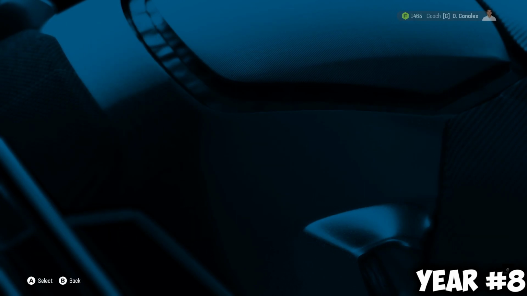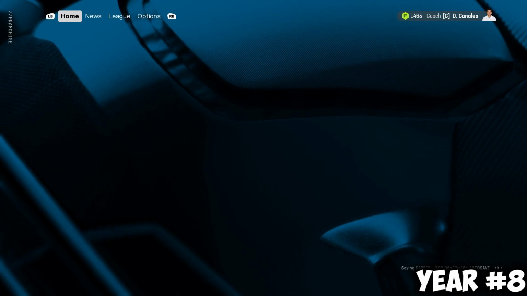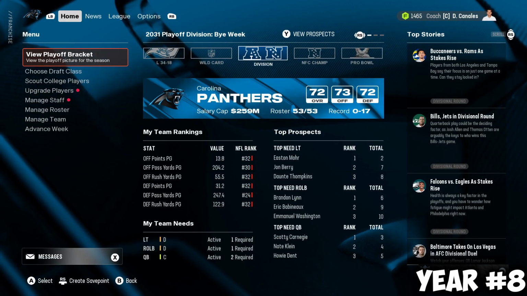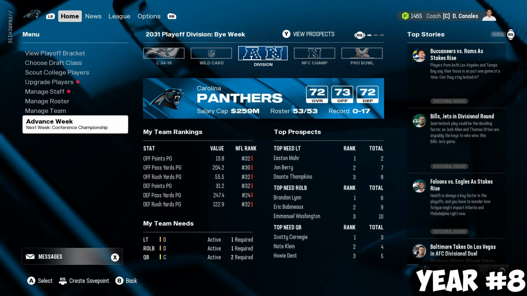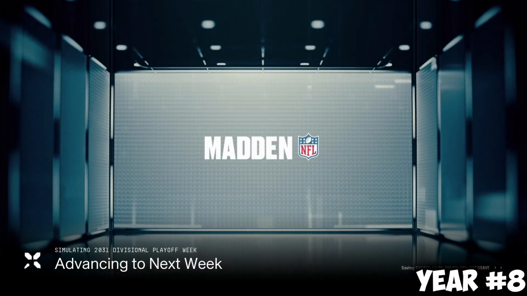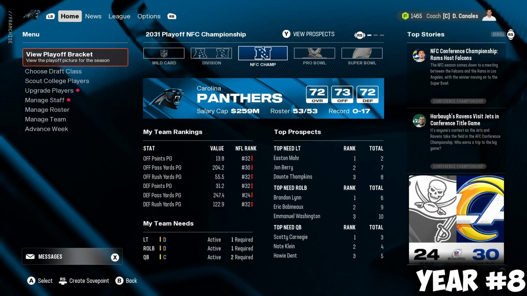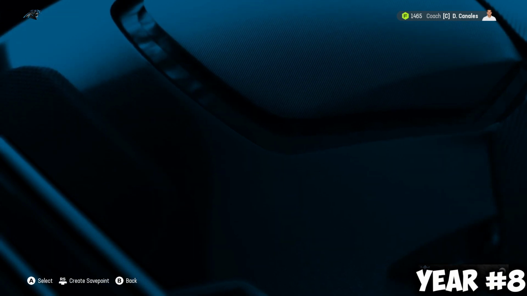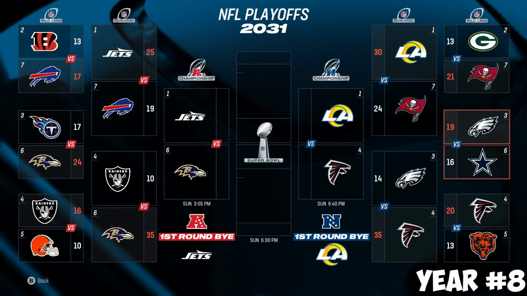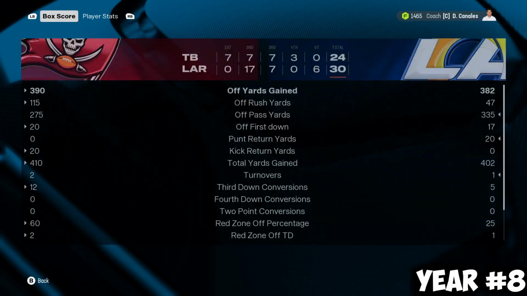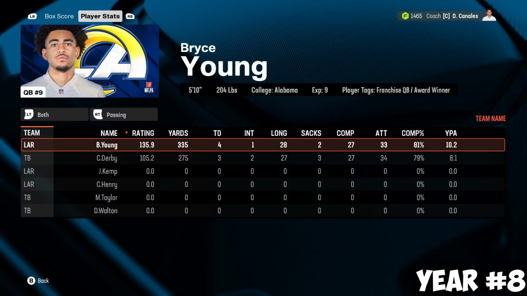We're going against the Rams. They're a lot better than us this year. Last year we were able to take care of business as the 1st seed, and they were the 6th seed. Can the Bucks do it? Bring home a win? They don't. They lose 24-30. So a Pro Bowl is on the table now. Not a Super Bowl, but a Pro Bowl's on the table.